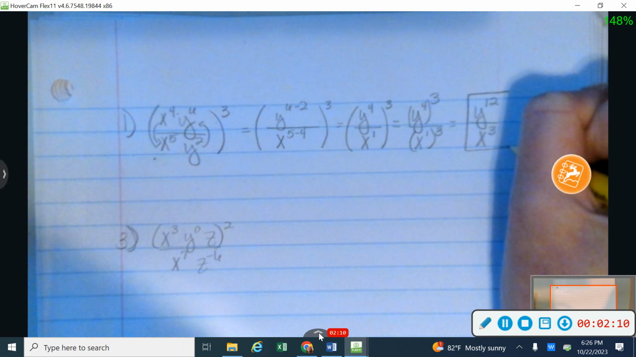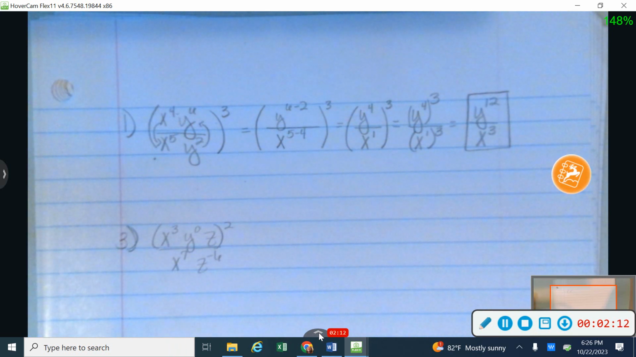And I'm going to leave those as y and x because they do not have the same base. If they had the same base, I'd want to subtract those exponents as well.